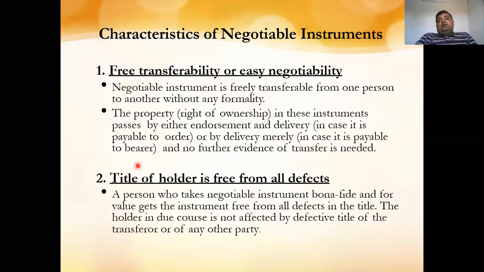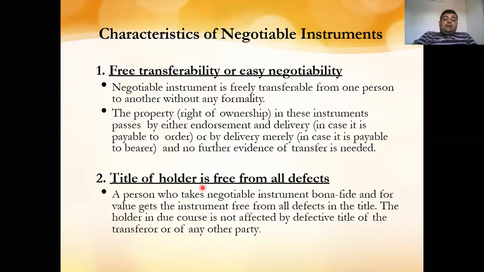For example, there are two parties, A and B, involved in a transaction of a negotiable instrument. A has made a check in favor of B. Now B is the bearer, so the bearer can easily go to the bank and withdraw the money. So it is by delivery merely. No further evidence of the transfer is needed.